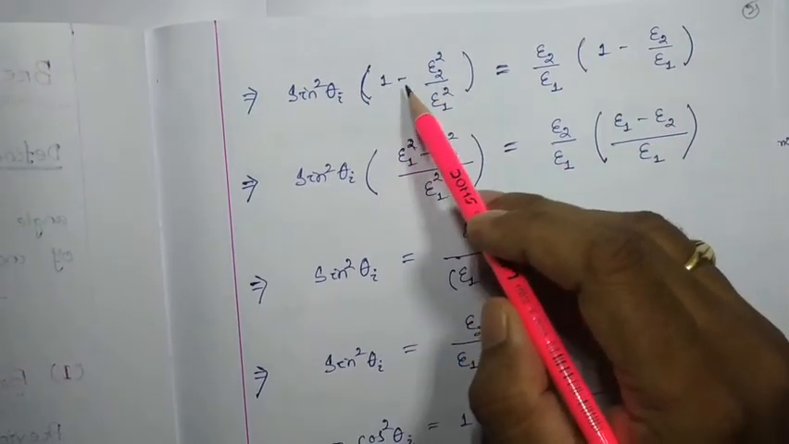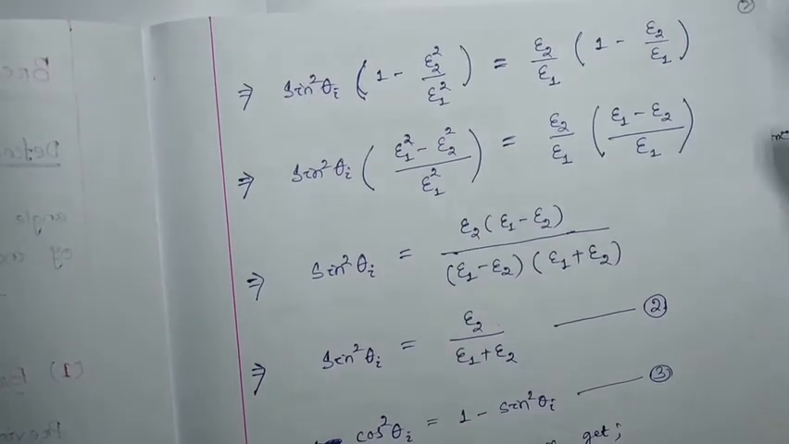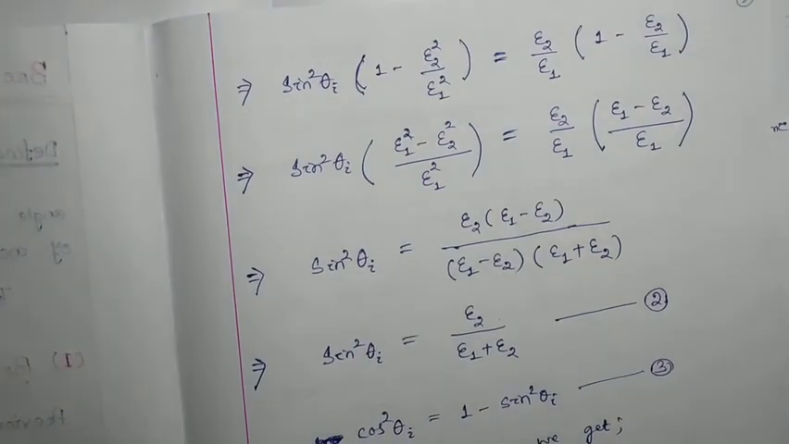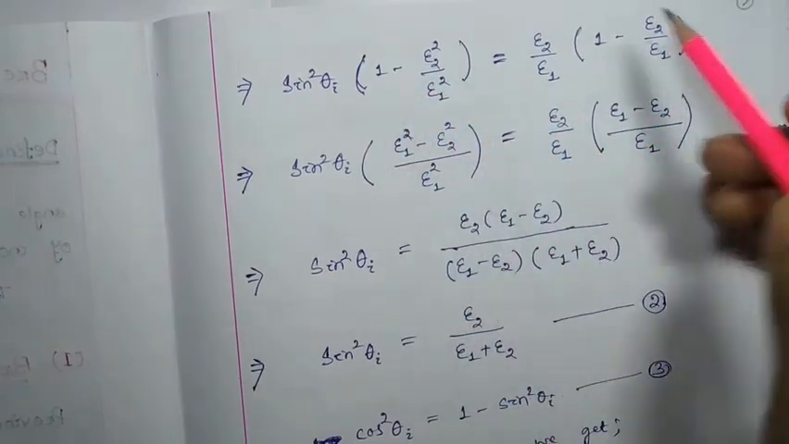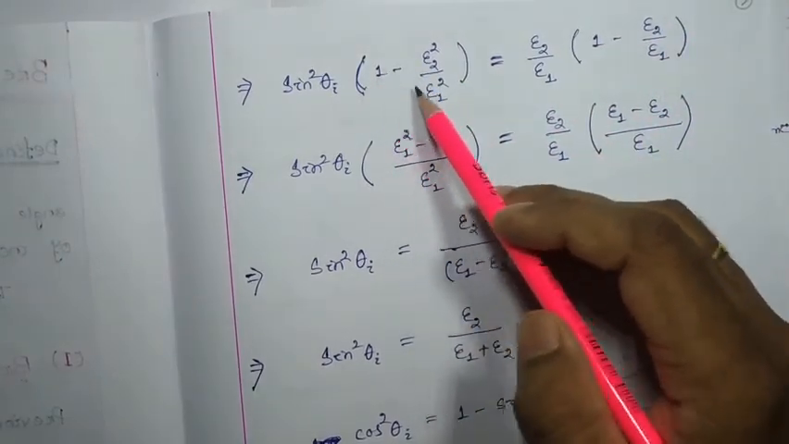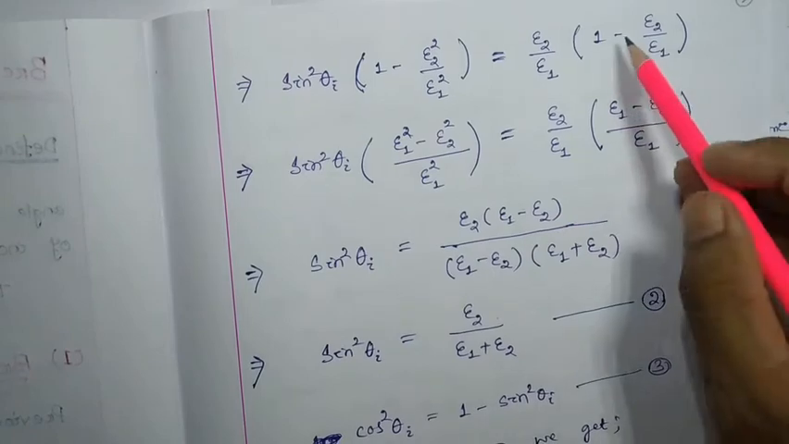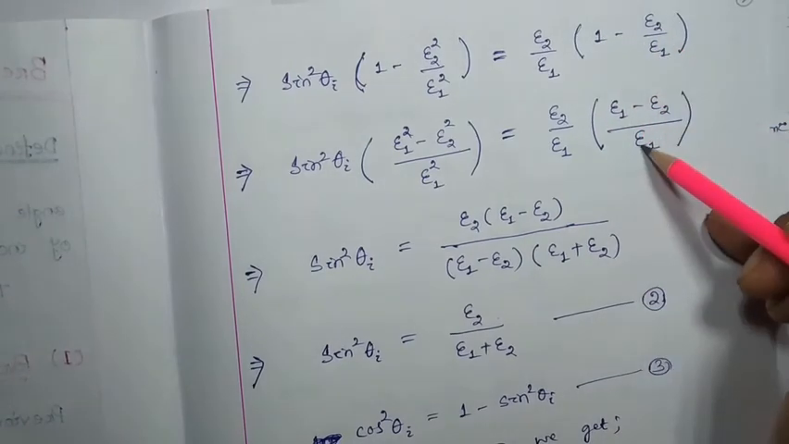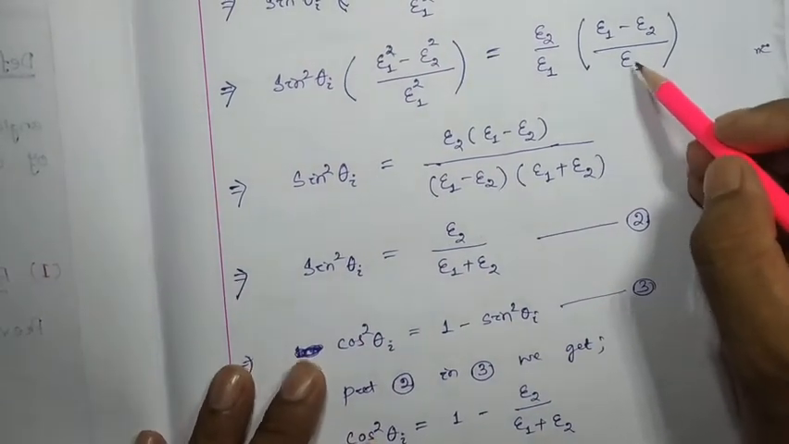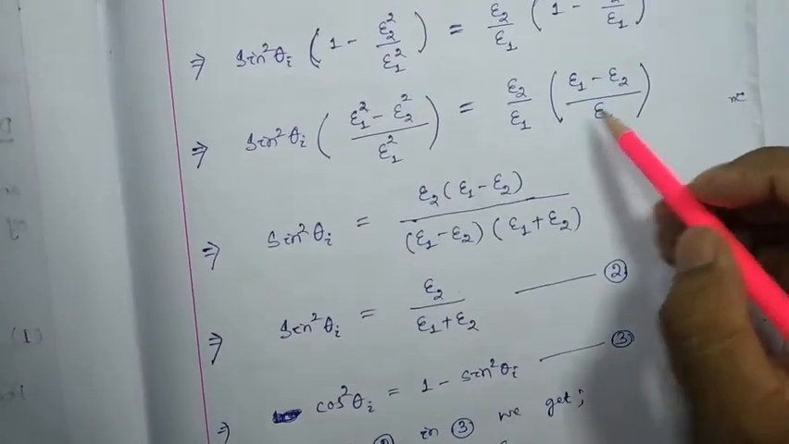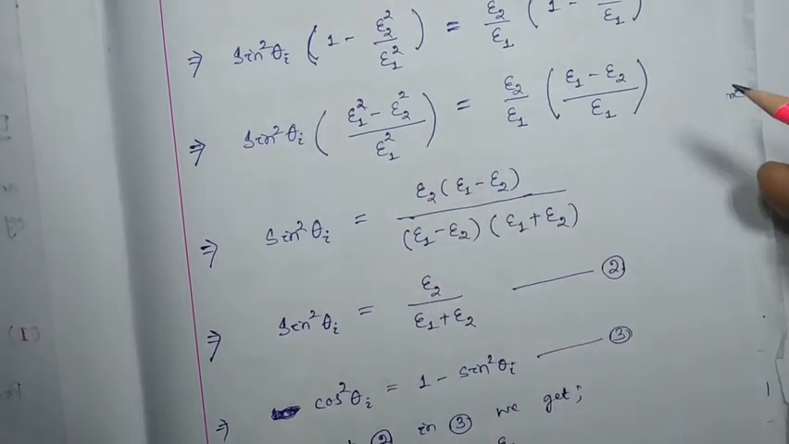So it is in the form of a square minus b square. Either you can consider a plus b, a minus b format, and you can cancel left right side, or you just add it. Okay, you just add it. It will be epsilon 1 square minus epsilon 2 square by epsilon 1 square, and here it will be epsilon 1 minus epsilon 2 by epsilon 1, right? So here you can get that the denominator will be epsilon 1 square, and here epsilon 1 square got cancelled.